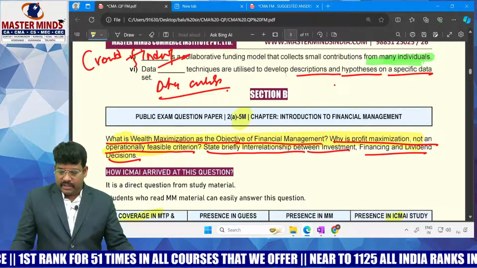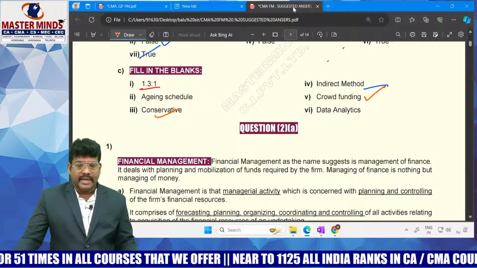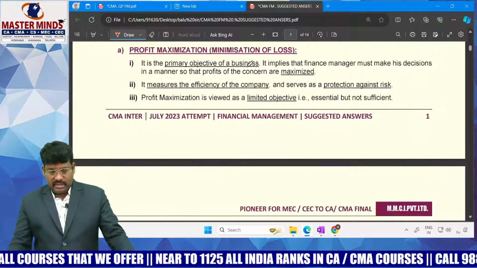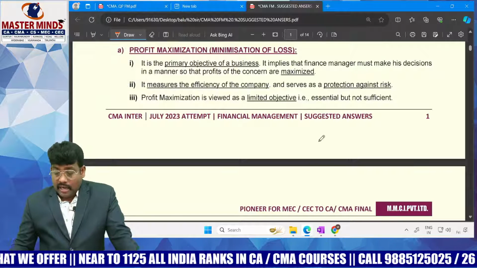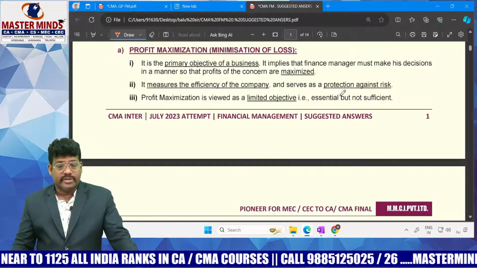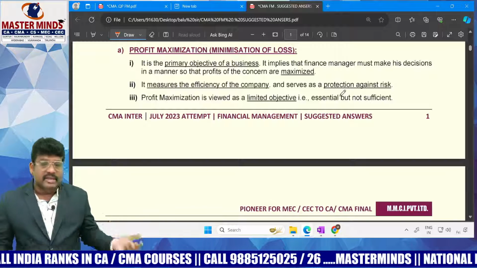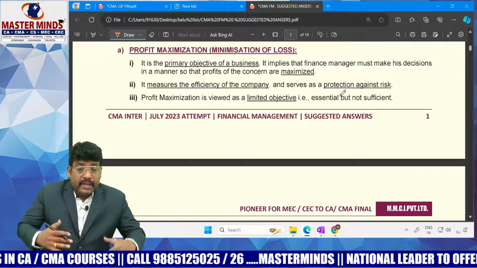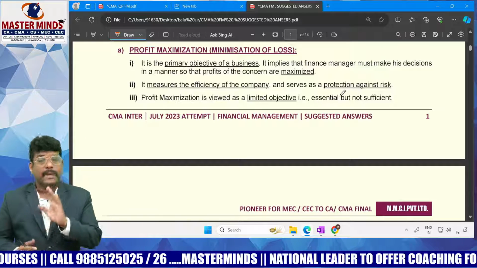So financial management is a subject of decision making actually. All the decisions should concentrate on achieving two objectives. One is the profit maximization objective, another is the wealth maximization objective. The profit maximization objective indicates that all the decisions and functions of financial management should concentrate on generating profit, either by reducing cost or increasing sales or any strategy, but profit should be increased. Profit maximization is the best objective, but not an ultimate objective.